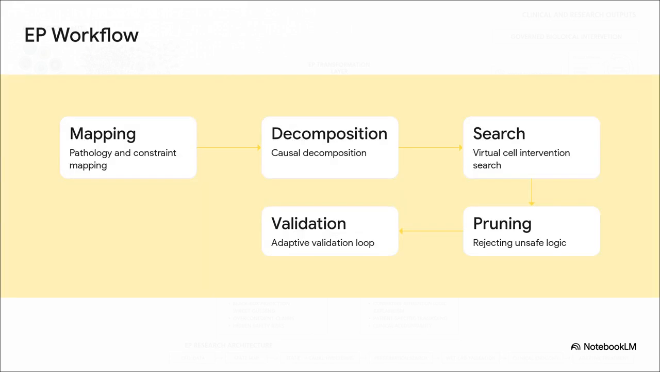In practice, an EP-controlled workflow is basically a multi-layered filtering pipeline. You start with pathology and constraint mapping, then you move to causal decomposition. Only then do you use virtual cells to search for interventions. And crucially, this is followed by EP pruning. This is where you actively reject any interventions that violate safety limits or causal logic before they ever get near a patient. Finally, everything goes through an adaptive validation loop.